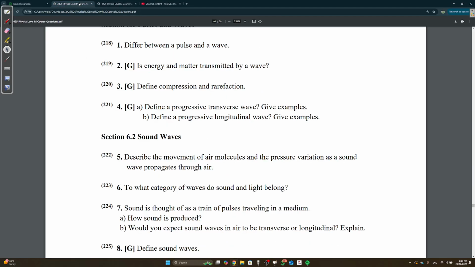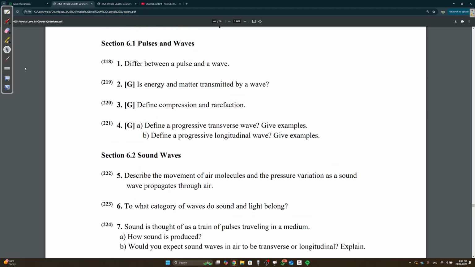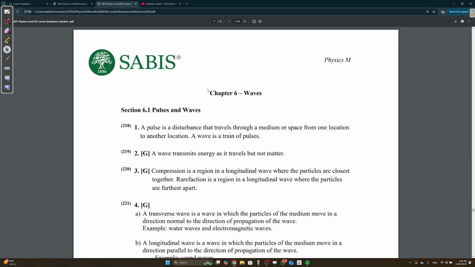Chapter 6, Waves. Course revision. Again, topics excluded. Differentiate between a pulse and a wave. A pulse is one disturbance, a wave is repeated pulses, a train of pulses. Read over this if you want. But a pulse is a general disturbance.